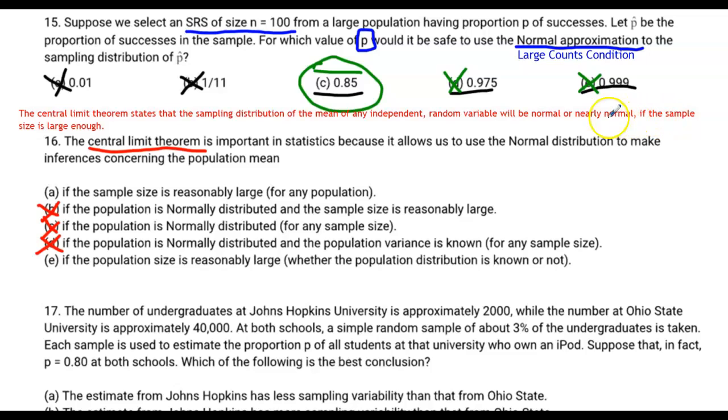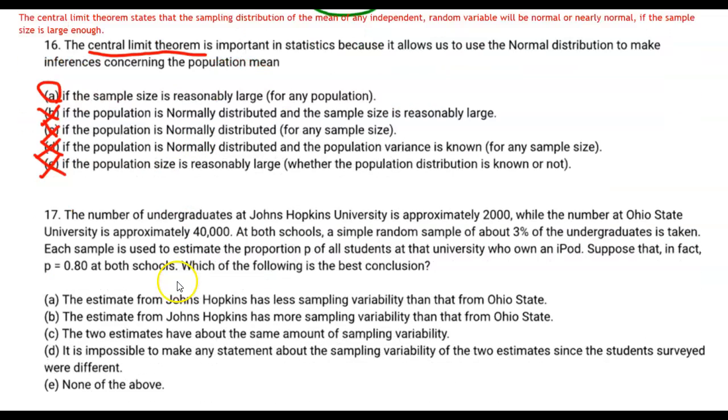And remember, in the actual definition of central limit theorem, it talks about regardless of any distribution, right? Any independent random variable is going to be normal or nearly normal if the sample size is large enough. Not if the population size is large enough, but if the sample size is large enough, right? Doesn't matter what the population size is.